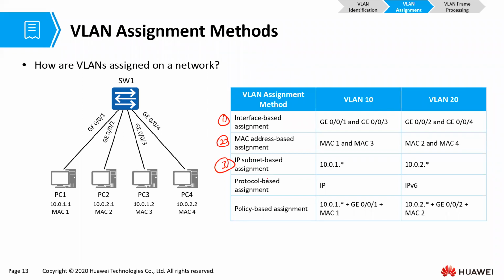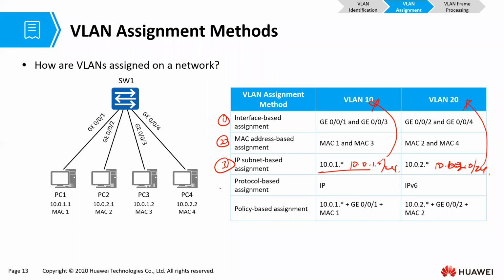Thirdly, we can assign VLANs based on the IP subnet. This says if a frame comes from 10.0.1.0/24, for instance, that frame should be in VLAN 10. And if it comes from 10.1.1.0/24, that one should be assigned to VLAN 20.